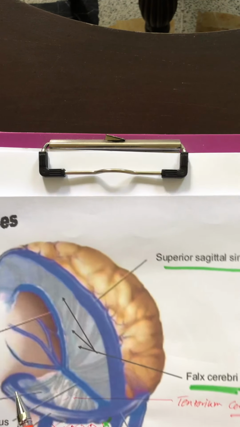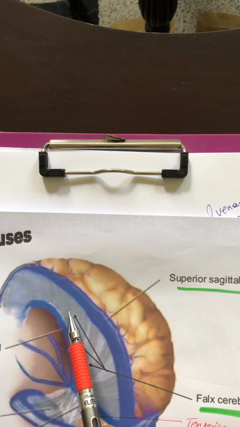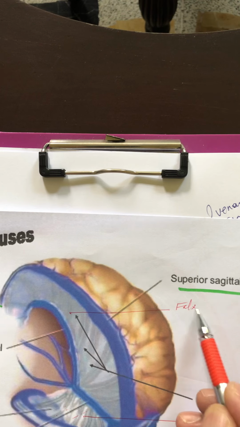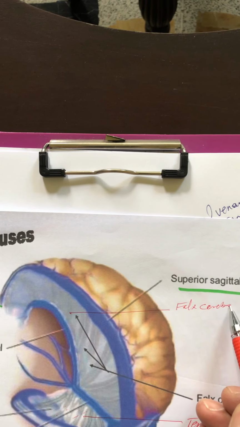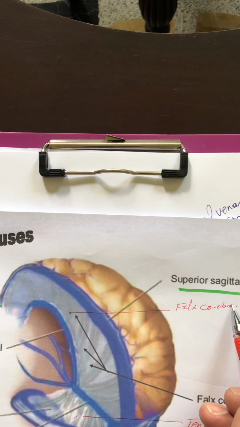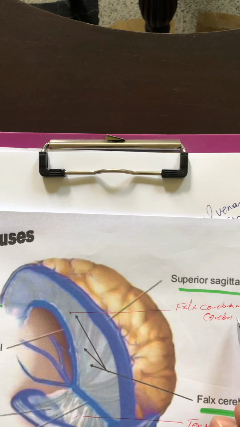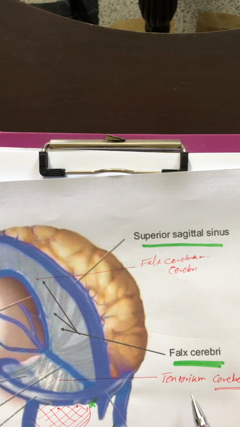So the first thing we have is the falx cerebri. This is falx cerebri. And we have the tentorium cerebelli.